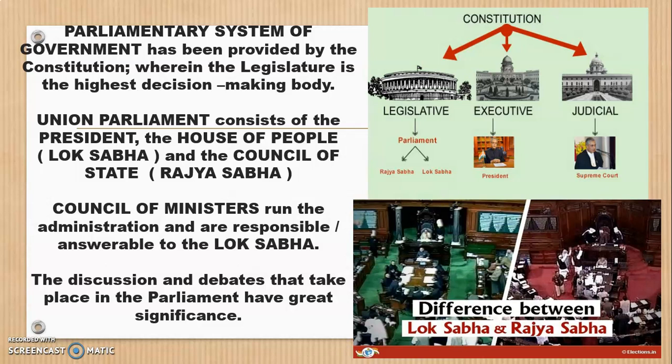Similarly, for the smooth functioning, the parliament is divided into 2 houses. One is the Rajya Sabha and the other one is the Lok Sabha. The Lok Sabha, as the name says, is the House of People, and Rajya Sabha means the Council of State, that is, from every state ministers are appointed. They will come together, they will have a meeting, and whatever decisions, debates or differences are there, these are discussed in this meeting.